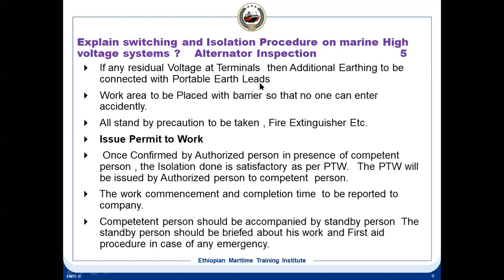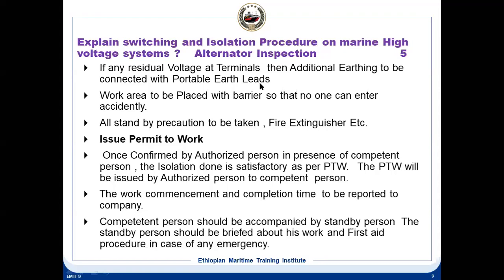So once all these things are done, we have made the system dead, we have isolated it, and we have put the locks and tags in place. Then the authorized person should inspect this. When he is satisfied that the isolations are satisfactory, he will issue a permit to work. On board ship, the chief engineer will be the authorized person. He inspects all the isolations you have done on the generator side and on the switchboard. When everything is satisfactory, the authorized person will sign the permit and give it to the competent person.